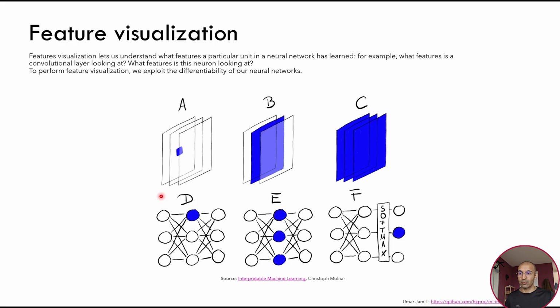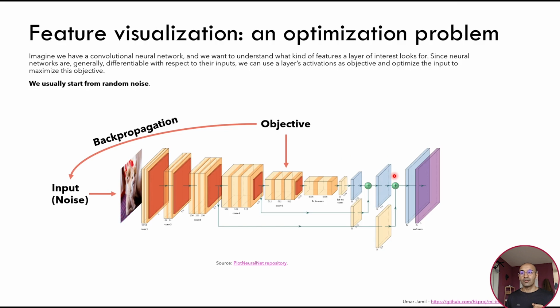We can do it at the neuron level. So what features is this neuron looking at? Or we can do it at the layer level, so what kind of features is the particular layer looking at, and also at the logit level. In the case we have a classification network, we want to understand what kind of features the model wants to see in order to predict that particular class.